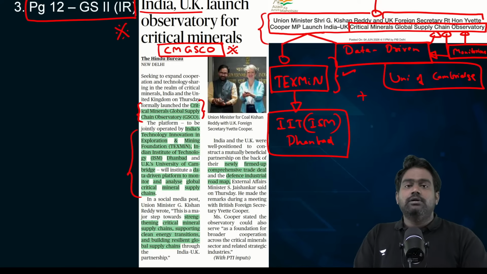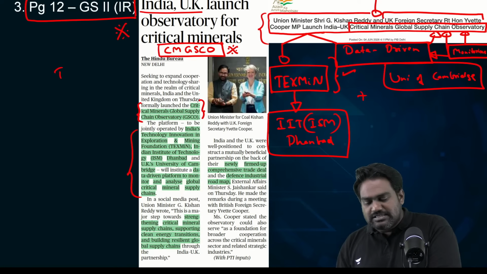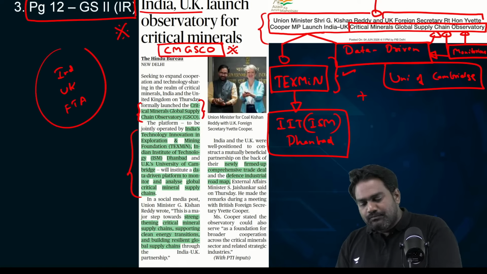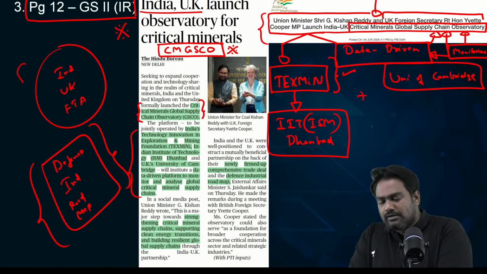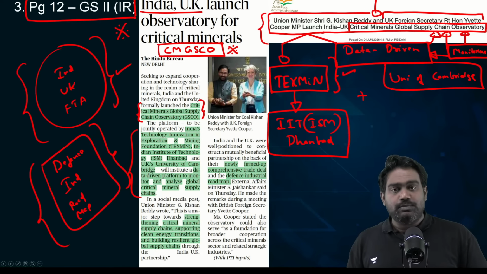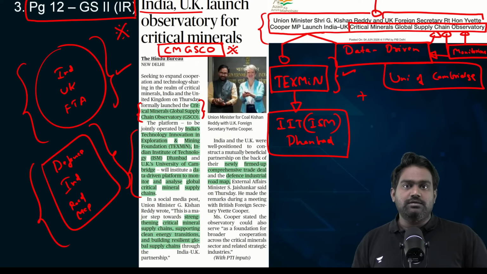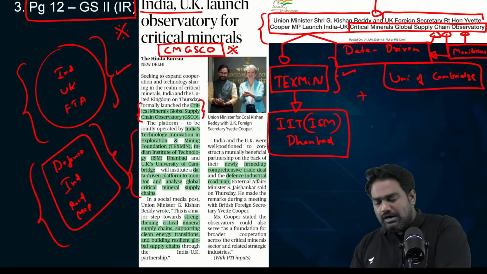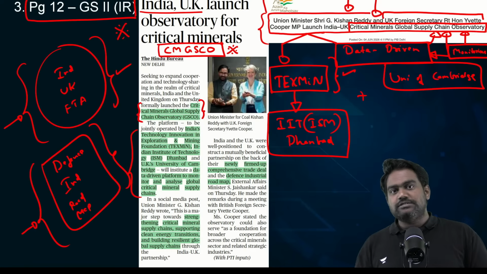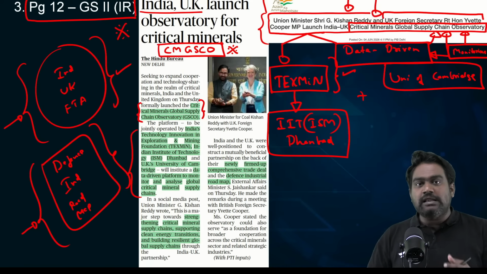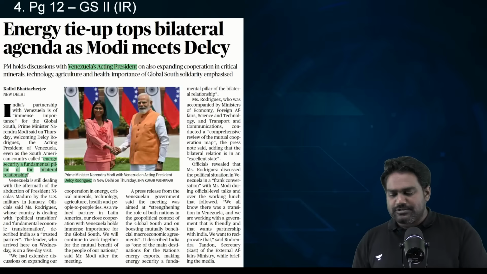Now, this is very important given that India and UK have recently signed a free trade agreement. We have also set up a very close defense partnership through the Defense Industrial Roadmap, where the defense industries of India and UK are coming together. And in the defense industry, particularly in aerospace, you require critical minerals quite extensively, right? So it will drive our bilateral trade and our defense cooperation as well, and give us better insights on the global movement of critical minerals. So it's an observatory that will monitor and analyze the global supply chains of critical minerals.